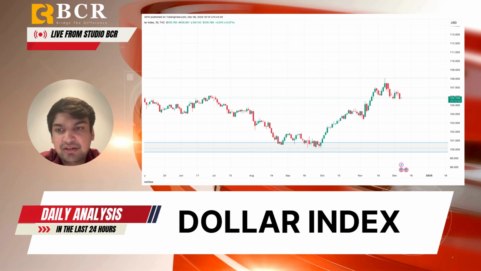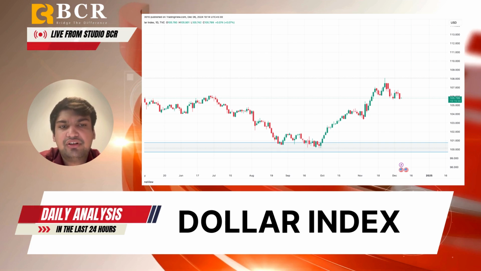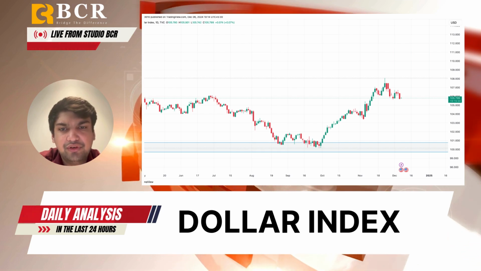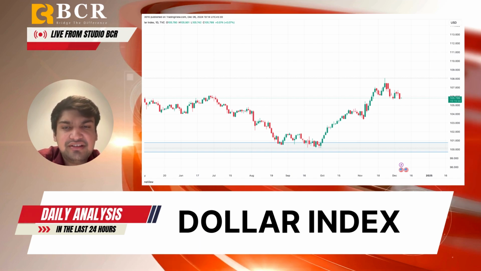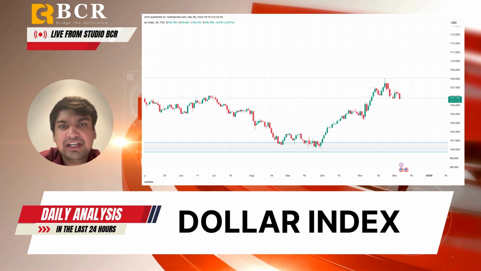So, the key technical points here: the index trades near the 20-day SMA at 106.35. A break below this level could worsen the short-term outlook of the index. If we talk about the indicators, they are mixed. RSI remains bullish at 54, while MACD shows bearish signals. Now, the key resistance levels are 106.92 and 107.56. The support level is around 105.45, which is also the 34-day SMA.